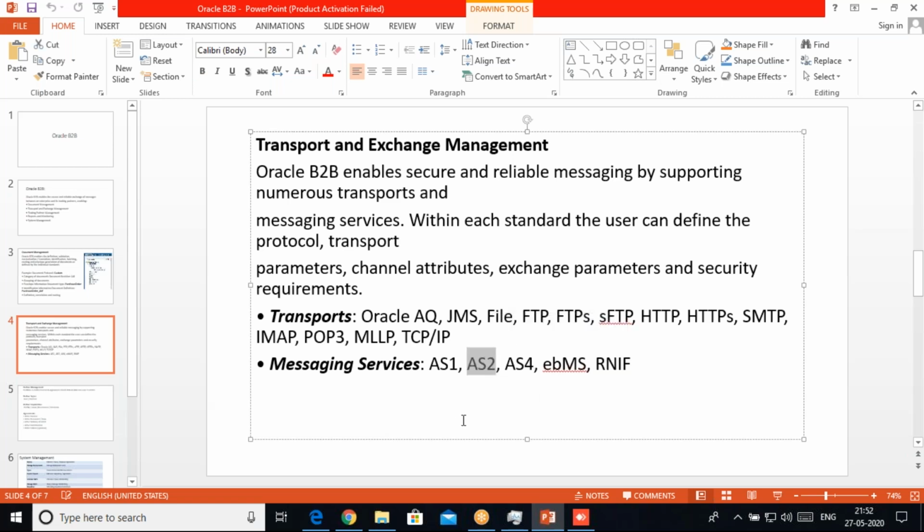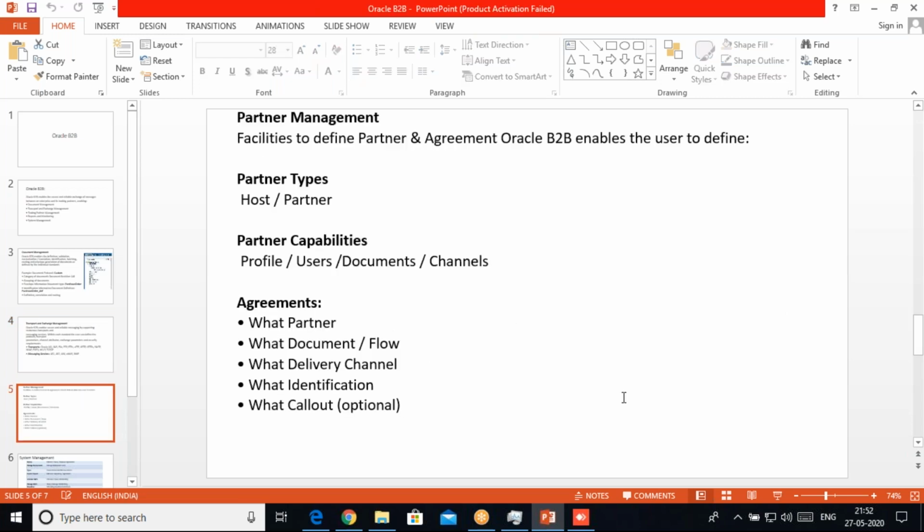Earlier, during the 11g time and a few times back, we were using the WAN for transfer of EDI messages. But now everyone is preferring AS2 over HTTPS, so we are now preferring this. There are different messages we can select. INF will be used for RosettaNet, a specific RosettaNet format. AS1 is a kind of mail, so this message will follow the SMTP protocol, and through that the message will be sent. So these are the different formats which B2B supports.